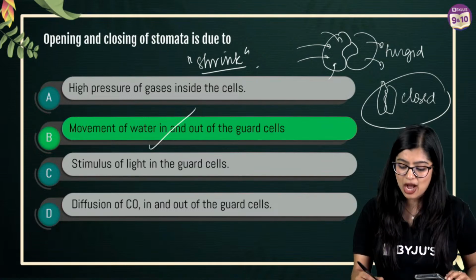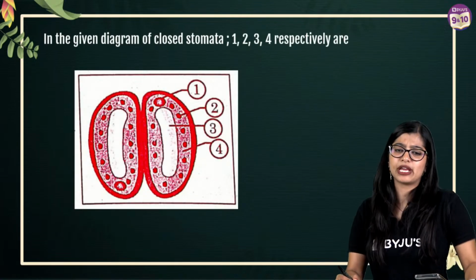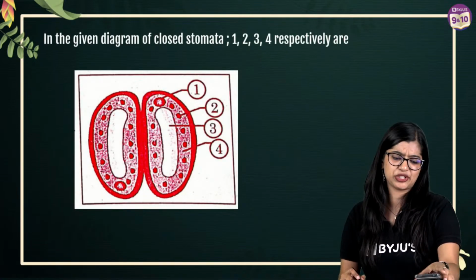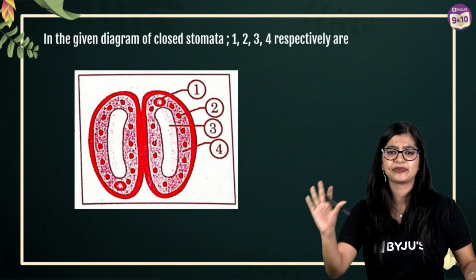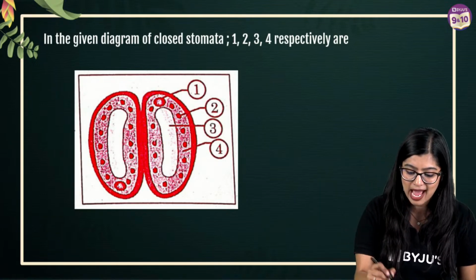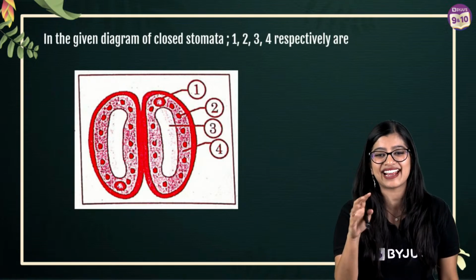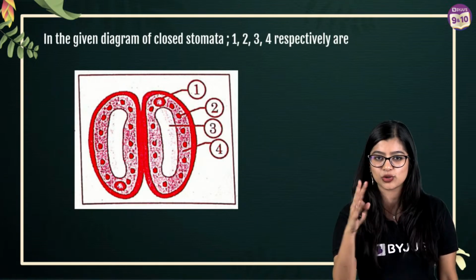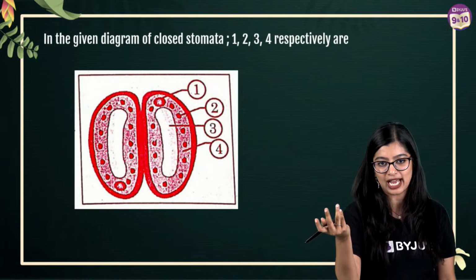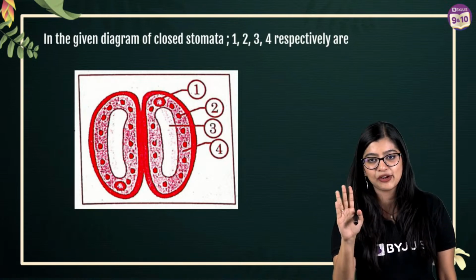Okay. Now moving on to the last question for today. Take a minute. Last question. After that we're done. Last question where you have 1, 2, 3 and 4. This is a slightly tricky question. If you get it wrong also at this point, it's okay. But more practice will help you out. Right. It's a slightly tricky question.